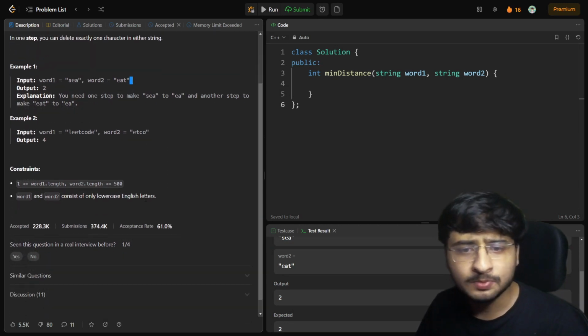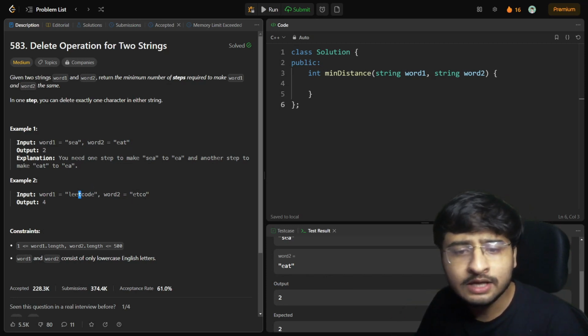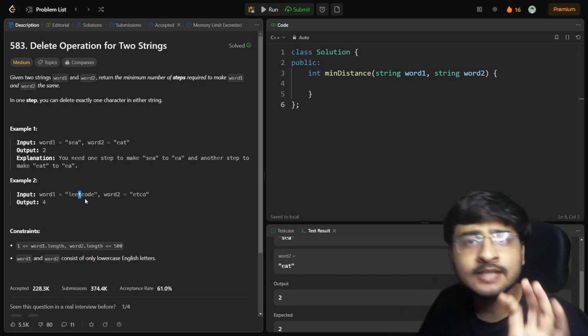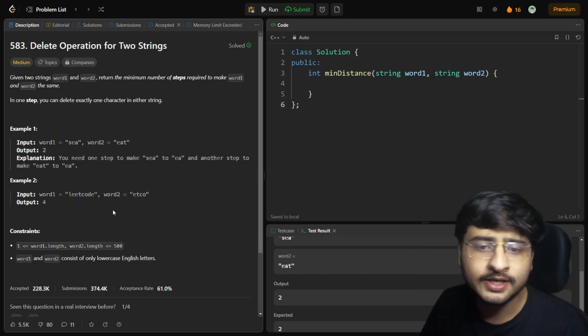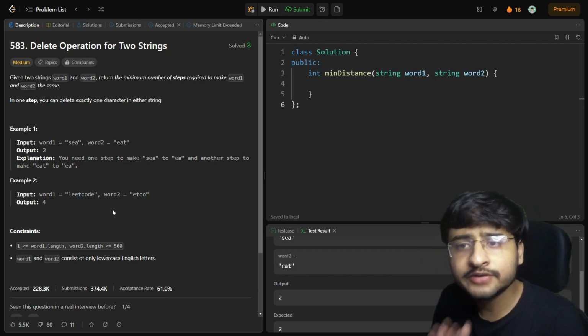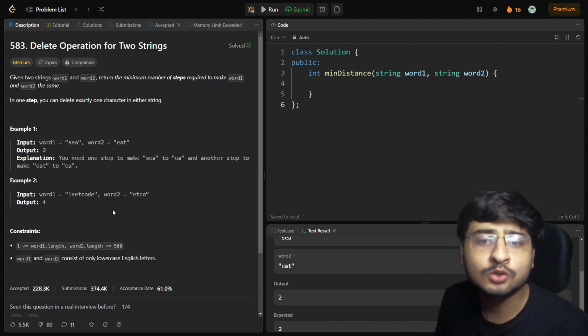I hope the problem is pretty clear to you. You can delete a character from anywhere. If I want to delete this T, I don't have to delete anything else; I can directly delete that particular character. You can delete as much as you want, whatever you want. It's just that the total count of characters you're deleting in either of the strings, you have to minimize, so that both the strings become equal.